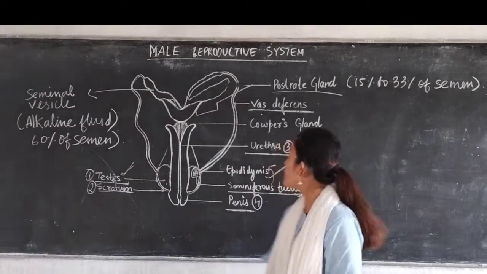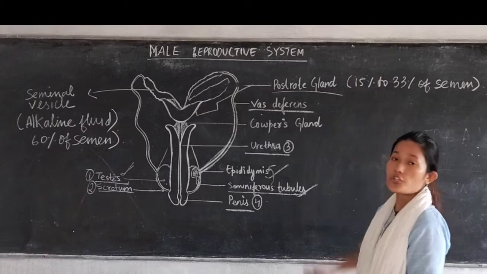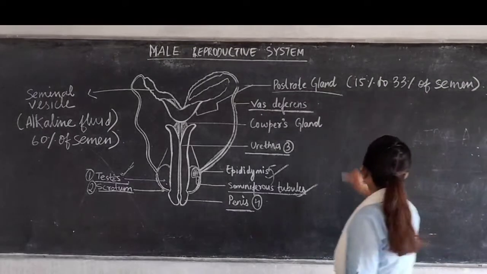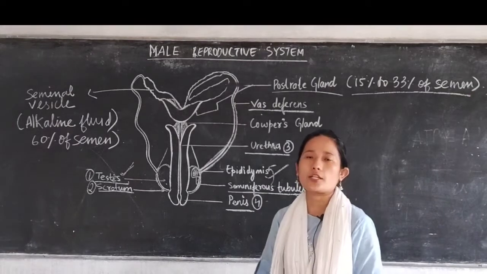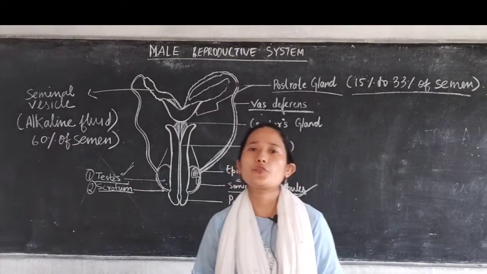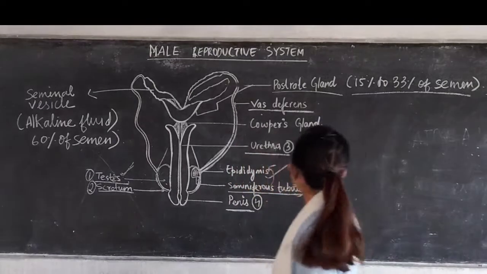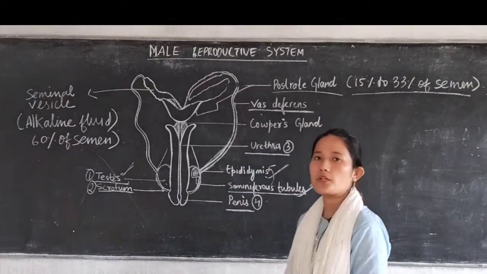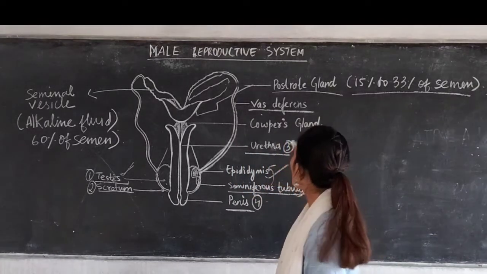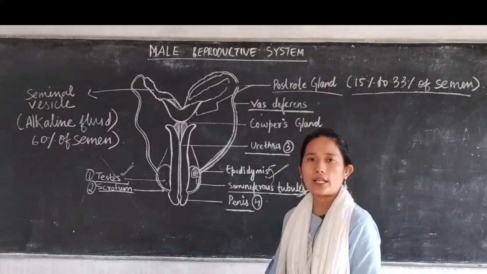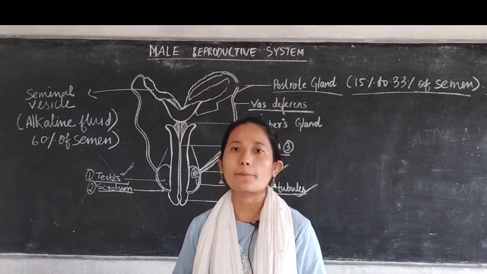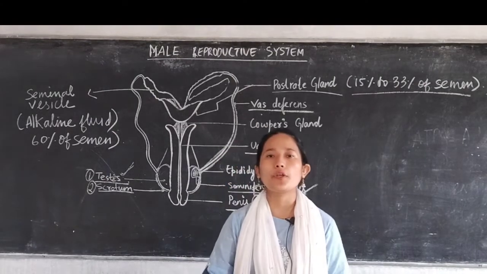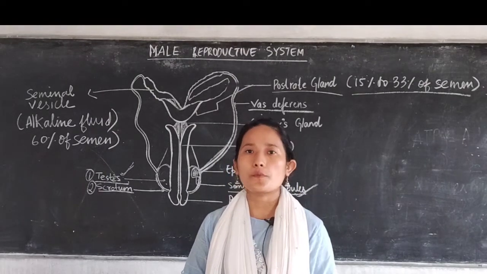It is single lobed, and the function of this prostate gland is to produce semen. In the male reproductive system, 15 to 33% of the semen is produced by the prostate gland. Semen helps in the movement of the sperm also. It is a watery fluid through which the sperm swims across.